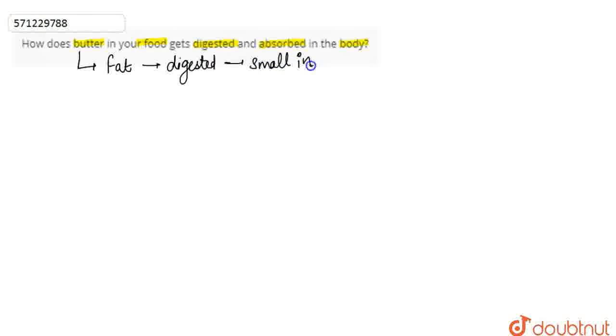The liver secretes a digestive juice known as the bile juice.